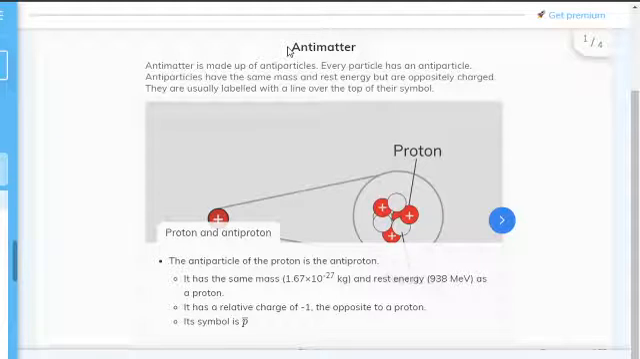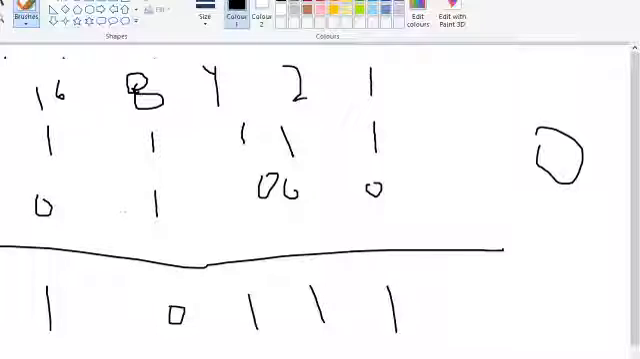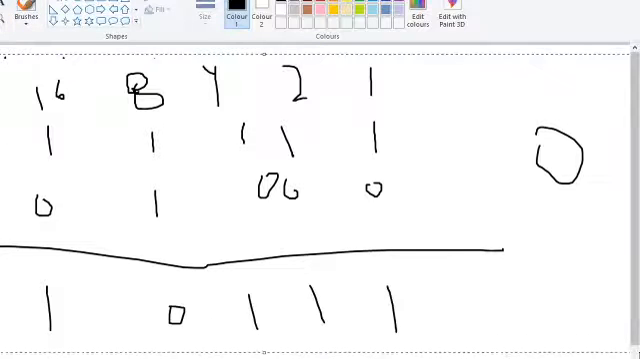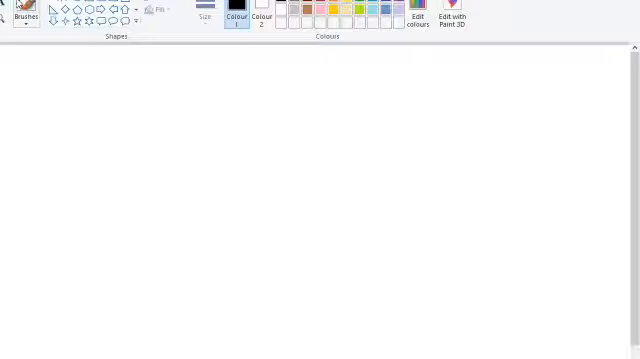Antimatter. Antimatter is made out of particles. Every particle has an antiparticle. Antiparticles have the same mass and rest energy but are oppositely charged. That's very self-explanatory, so I'll explain using animation.